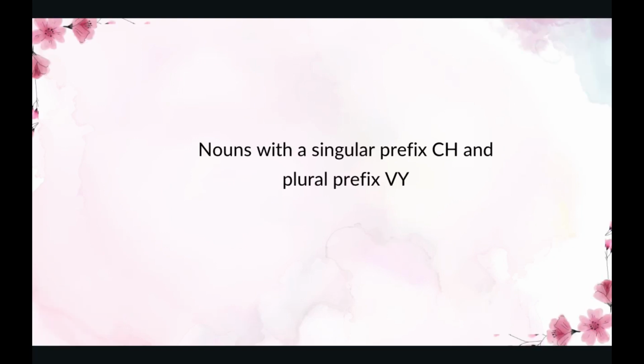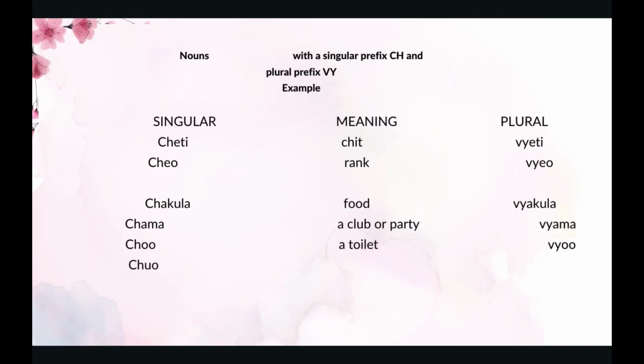The next is the nouns with singular prefix ch and plural prefix vy. Here are some examples of the nouns with singular prefix ch and plural prefix vy. Singular meaning and the plural. The first one, cheti. Cheti is a cheat. This is called vyeti in plural.